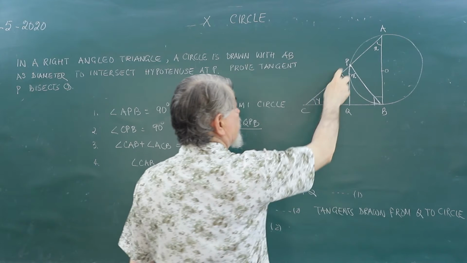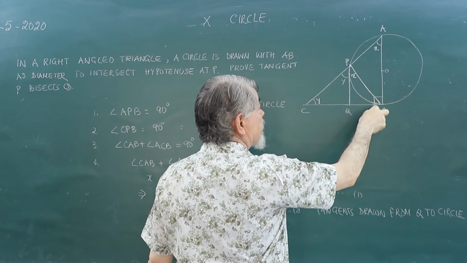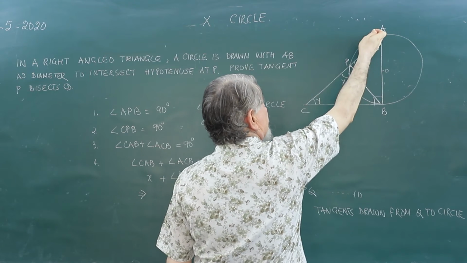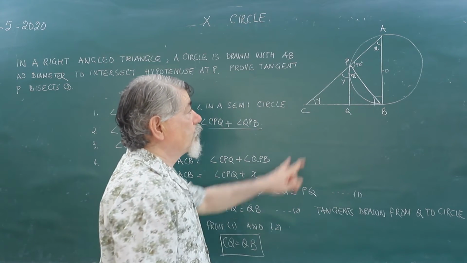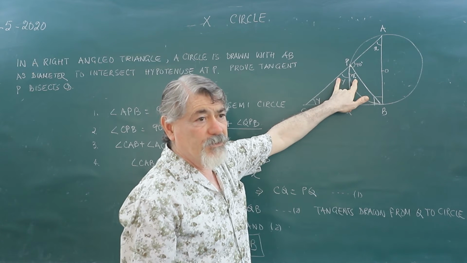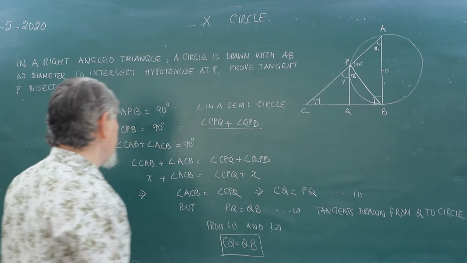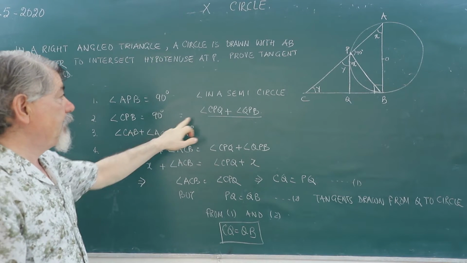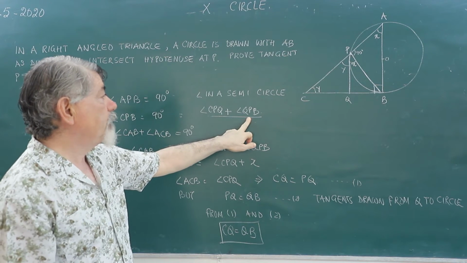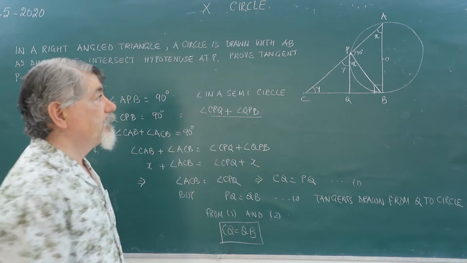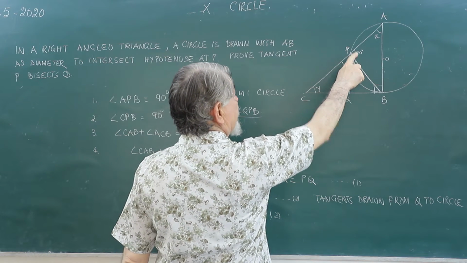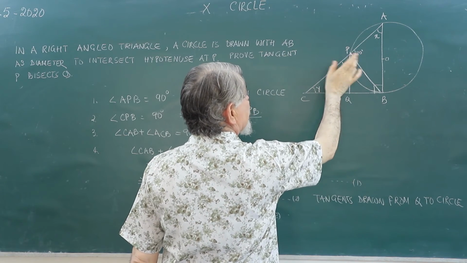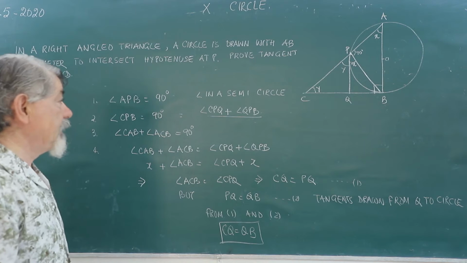Why? CPQ plus QPB is 90 because this is 90. And this is a straight line. So the remaining angle will also be 90 degrees, adjacent angle. So we are saying angle CAB plus angle ACB is equal to angle CPQ plus QPB. This is 90. We have said the sum of this angle plus this angle will be 90. So the sum of this angle and this angle will also be 90.